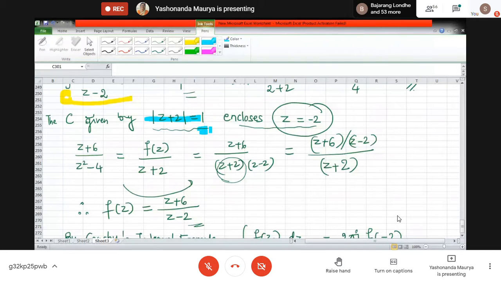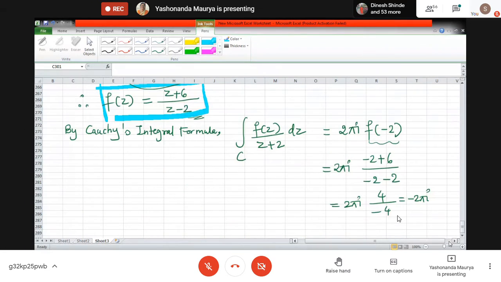So accordingly we can simplify this particular function. Okay, again we will write only z plus 2 in the denominator, transfer everything else in the numerator, and what remains is f of z. Okay, and then we can apply the Cauchy integral formula. ठीक है, is it clear till here?